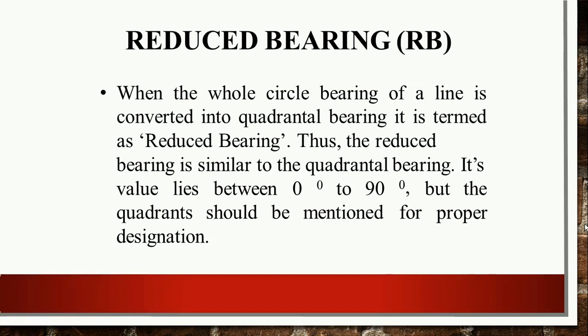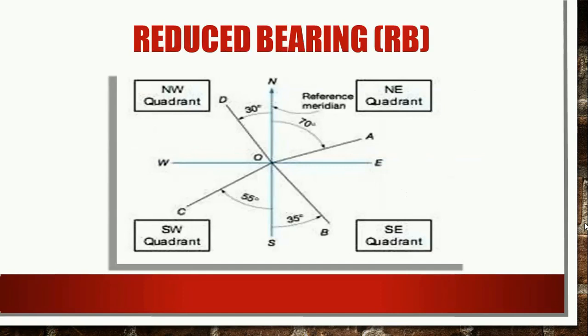Its value lies between 0 degree and 90 degree, but the quadrant should be mentioned for proper designation. Each quadrant is divided into 0 to 90 degrees. As you can see, there is the NE quadrant, then the SE quadrant, then the SW quadrant, and at last the NW quadrant, that is the northwest quadrant.